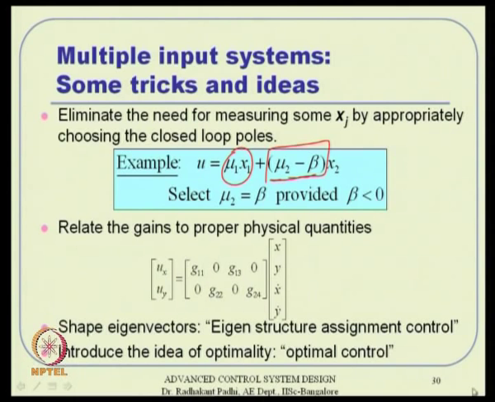You can also visualize that optimal control, or the LQR controller, is kind of an eigenstructure assignment controller. Ultimately, it will give us a formula which is valid for multi input systems in general. So, implicitly it is doing some sort of eigenvector shaping, but we are not enforcing that to begin with. We will enforce it indirectly. So, these are some of the tricks and ideas that you can follow.